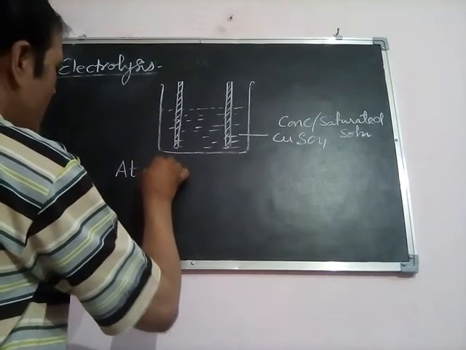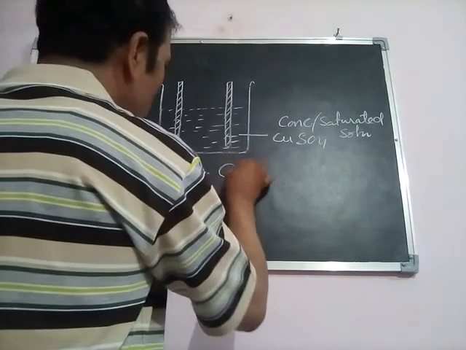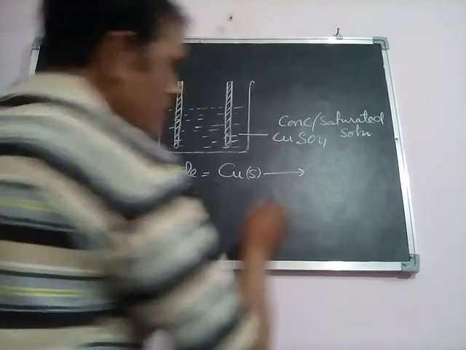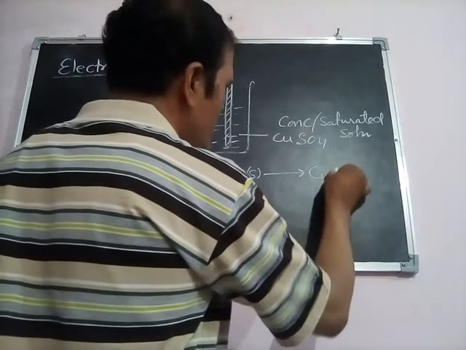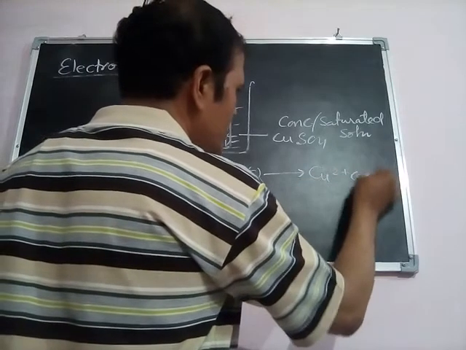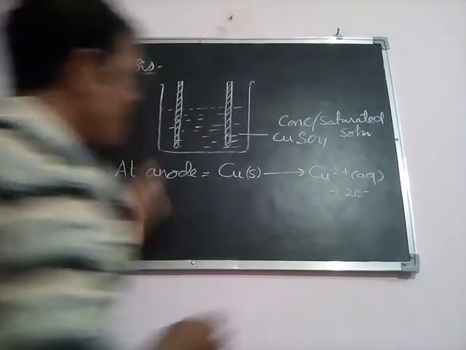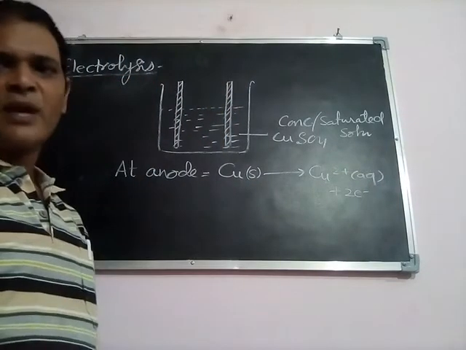At the anode, the copper metal which is present in solid state will oxidize, and it will provide us copper ions in aqueous state, and two electrons will be released. So the electrode on which the oxidation reaction will take place is known as the anode.